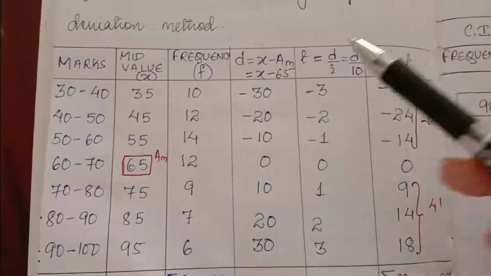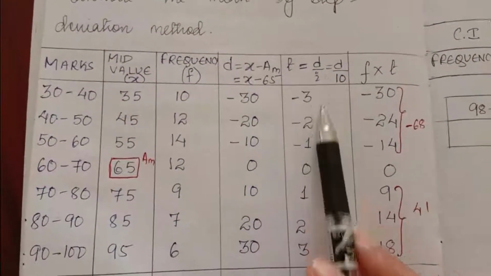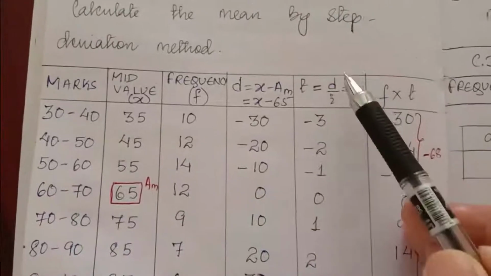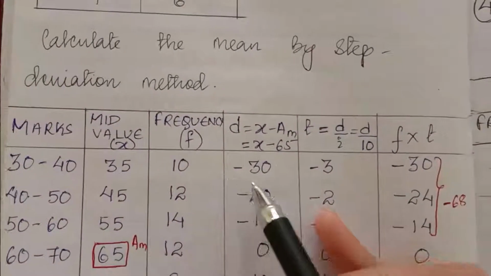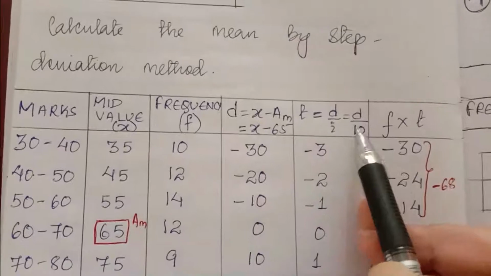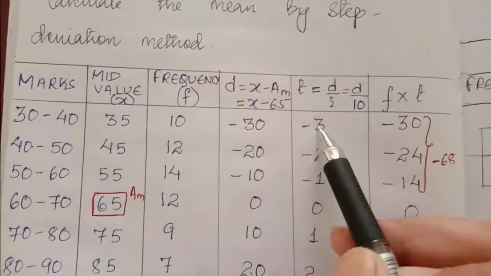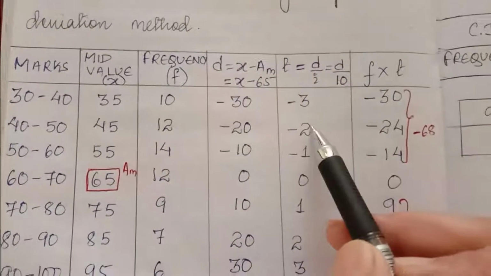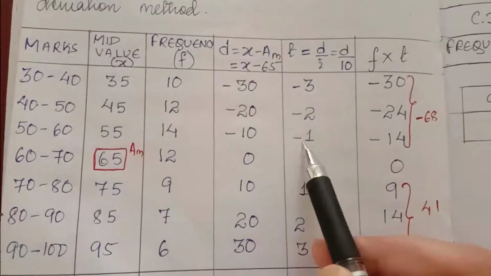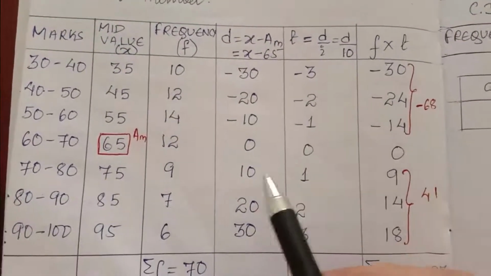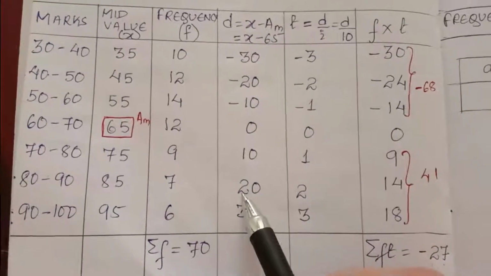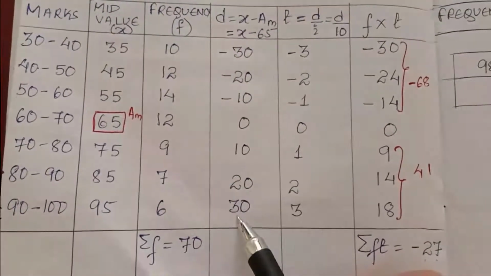Shortcut method and step deviation, till here it's the same. Only one column you have to add, that is T, D divided by I. So the value of D will be divided by 10, the class interval. Minus 30 by 10, minus 3. Minus 20 by 10, minus 2. Minus 10 by 10, minus 1. 0 by 10, 0. 10 by 10, 1. 20 by 10, 2. 30 by 10, 3.